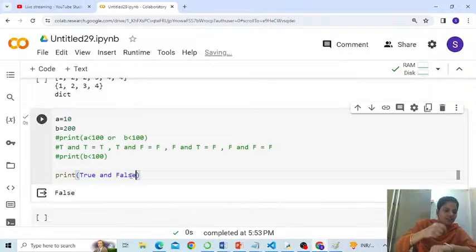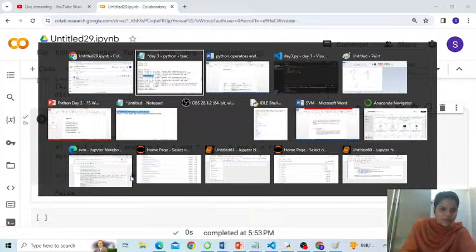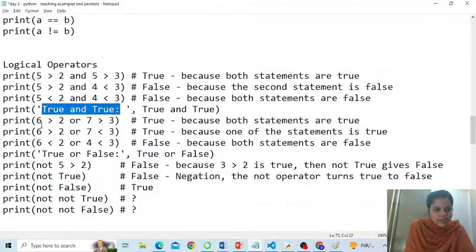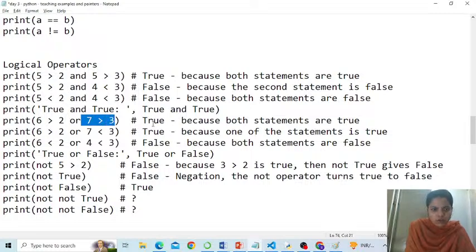People, like fastest finger first kind of thing going on. You also keep your mind quick. Answer dete jaiye fatafat, quick. Right? 6 greater than 2, true. 7 greater than 3, also true. So outcome is true.